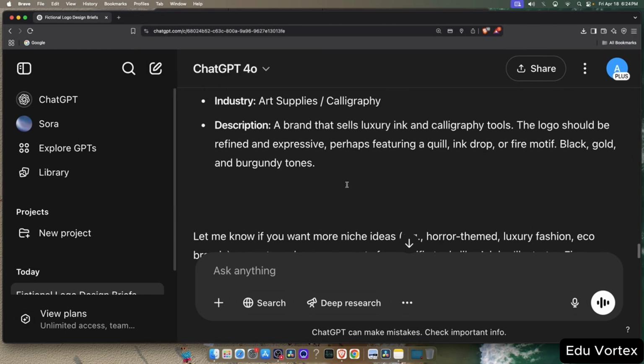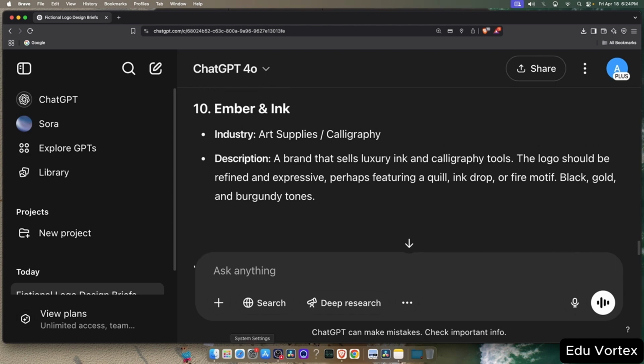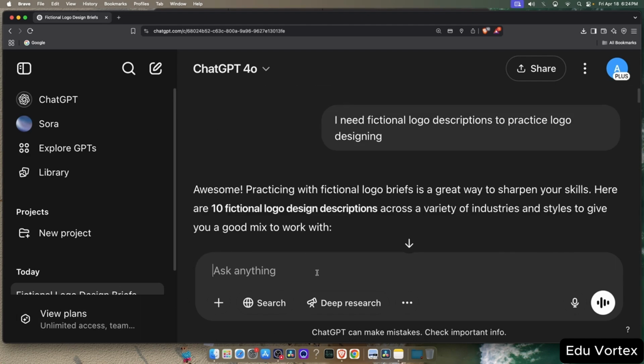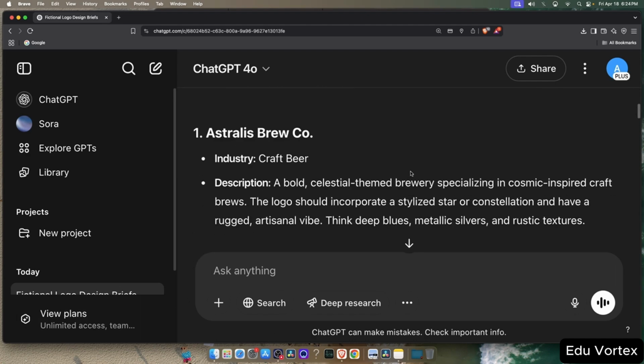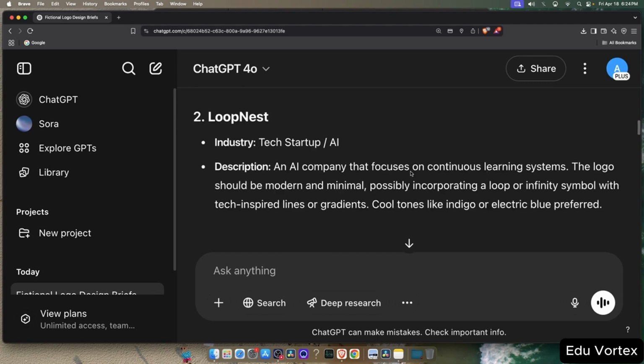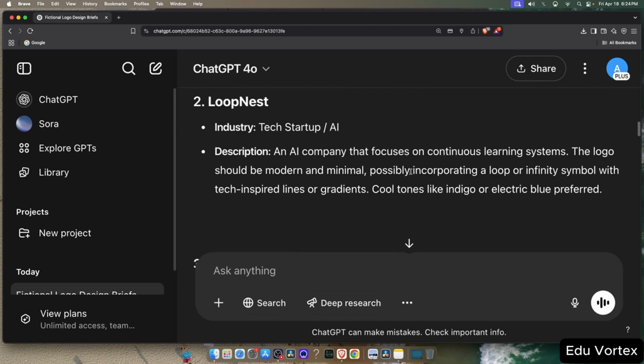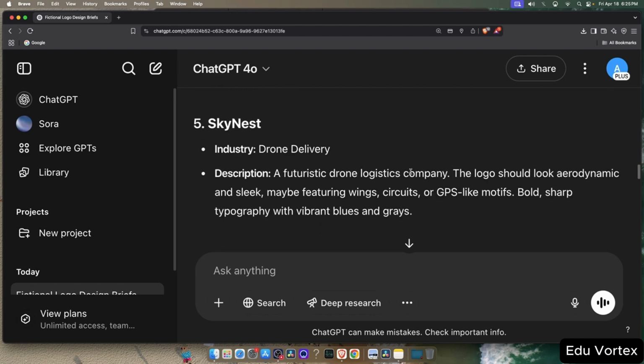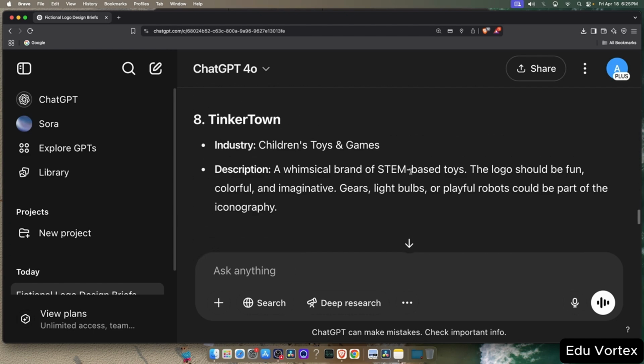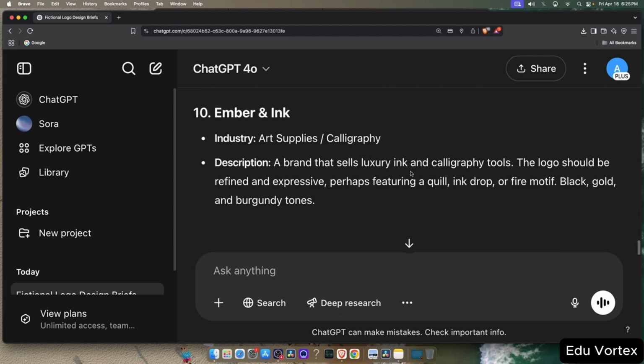I think this one will work well for a demo logo. I'll check out some of the other names too. We've got Astralis, Loopnest, Luna, Andmos, Skynest, but I think Ember and Ink stands out. It's a luxury art supplies brand that sells ink and calligraphy tools, which I think is a pretty cool concept.